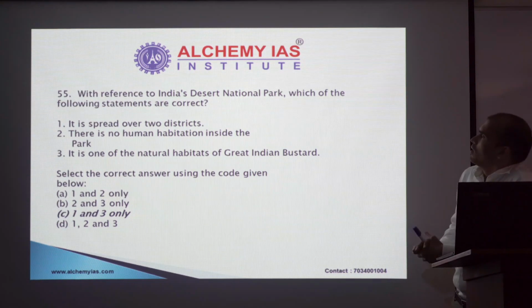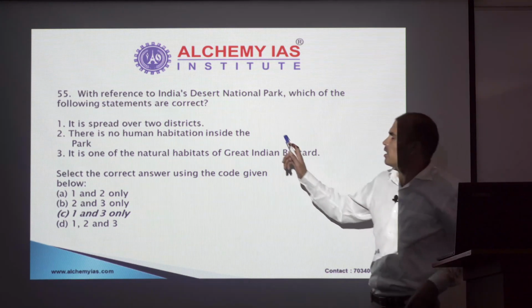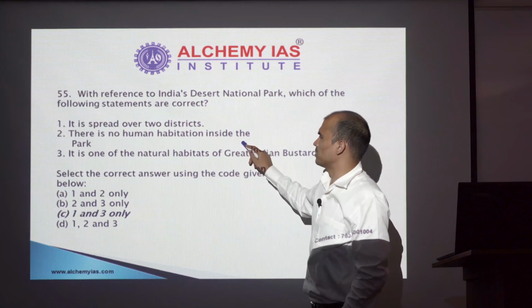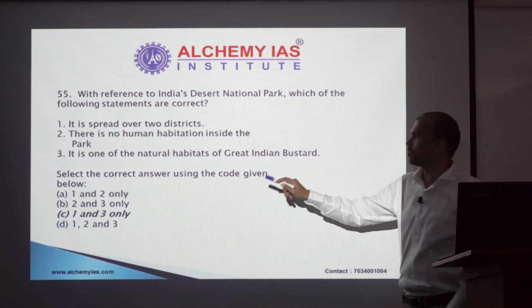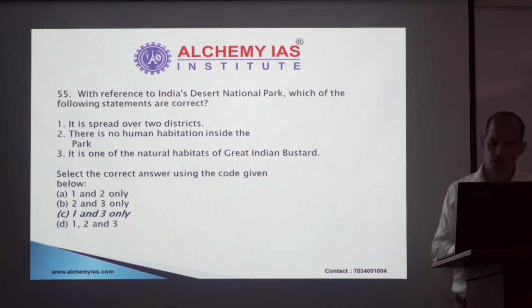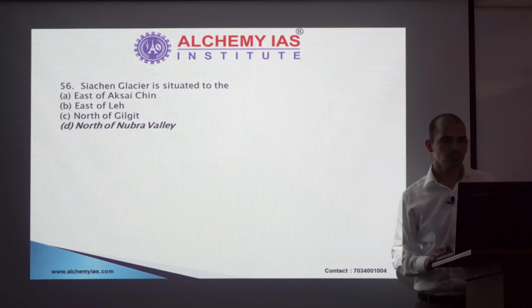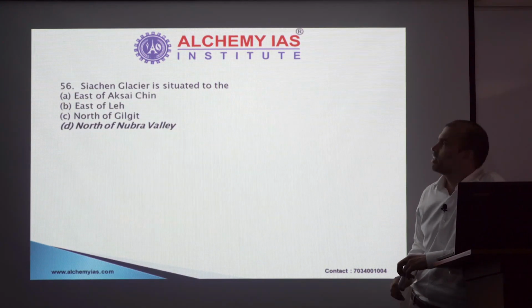55, India's Desert National Park. Quite a simple question. You could have easily eliminated this option. There is no human habitation inside the park, and you could have reached option C. So option C is the right answer. Next, Siachen Glacier, very much expected because of the turmoil that we have in that area.